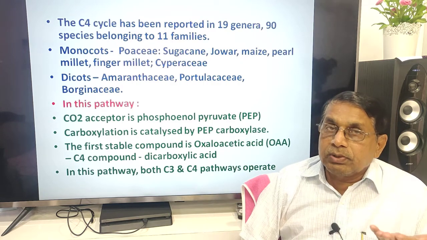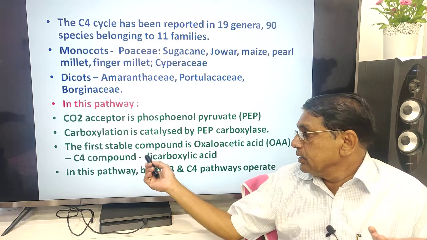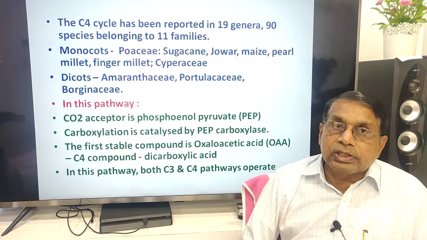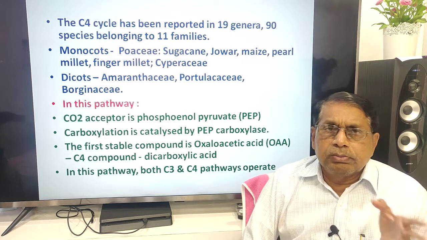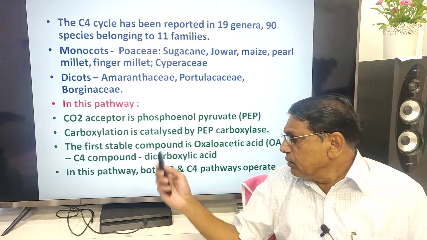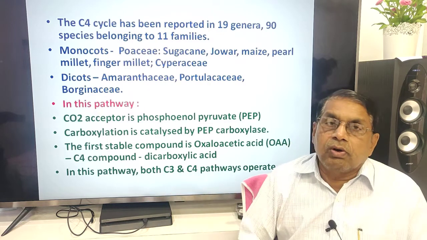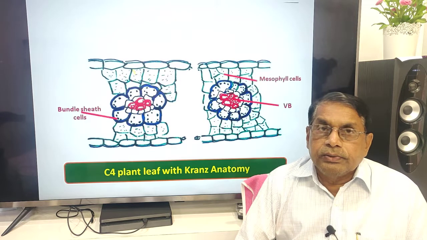The first stable compound there is PGA, phosphoglyceric acid, but here it is a C4 compound, mostly oxaloacetic acid. In C3, only the C3 pathway operates, but in C4 plants, both C3 and C4 pathways operate, one dependent on another.